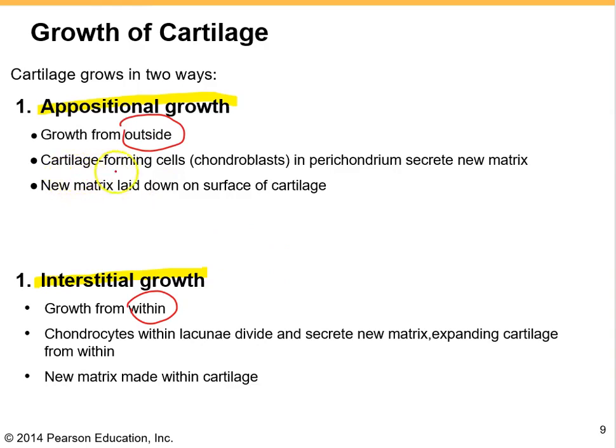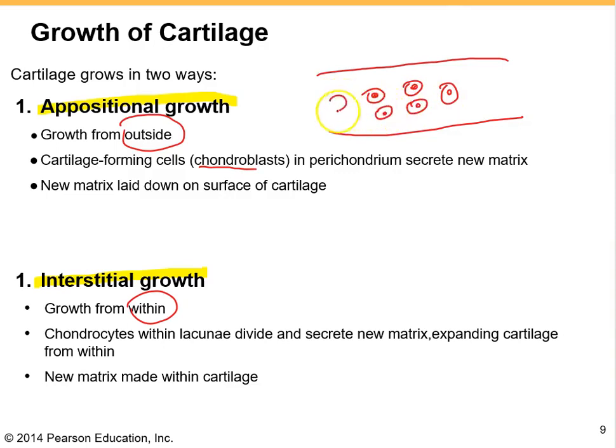In this type of growth, the chondroblasts, or the cartilage-forming cells, which are found in the outer layer, the perichondrium, secrete the new matrix. So let's draw a cartilage, something like that. Inside of the cartilage, we have the chondrocyte within lacunae, or lacuna as the singular word, lacunae as the plural.